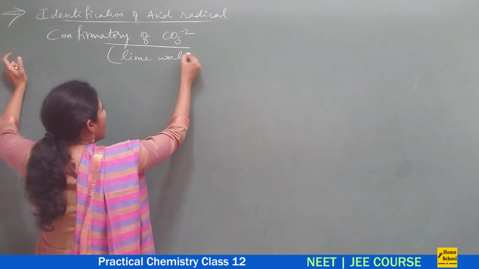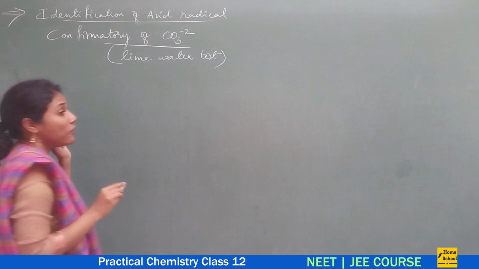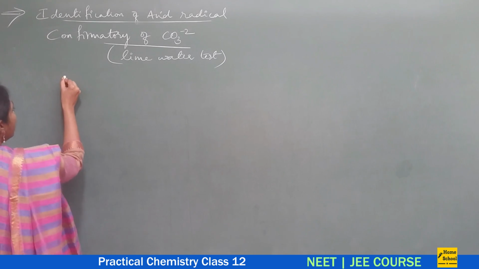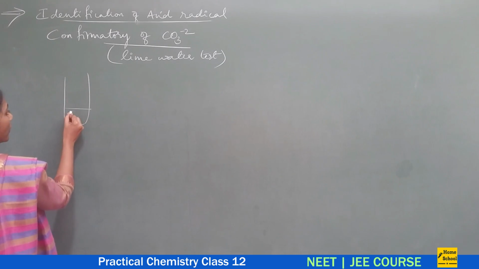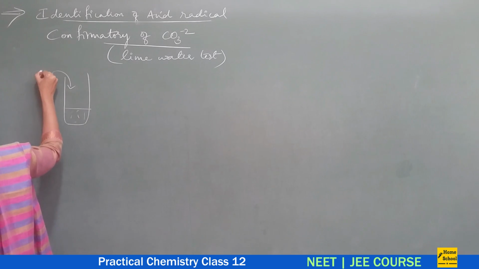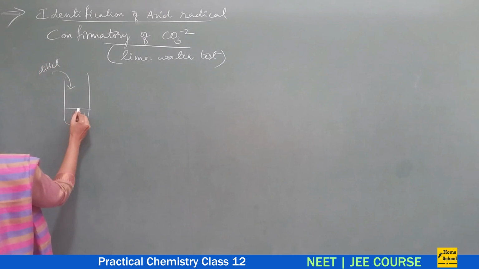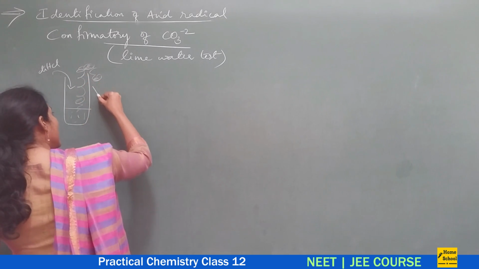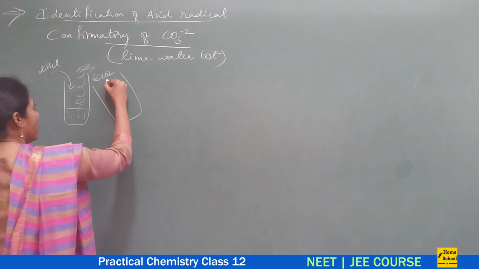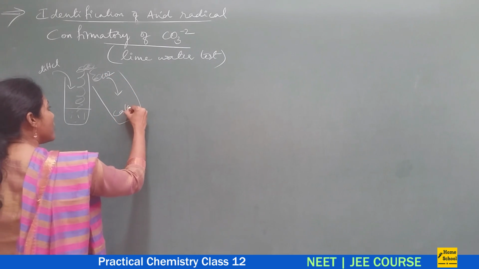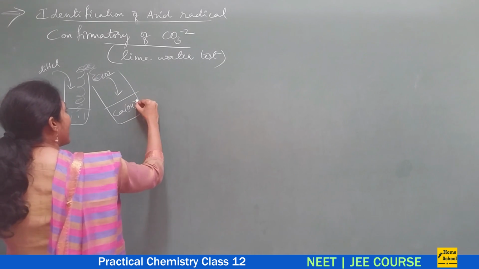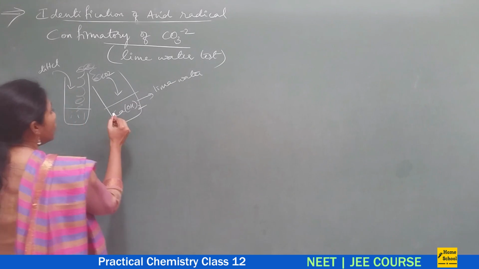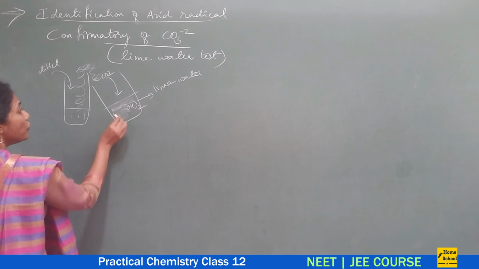It is called the lime water test, which is very famous, that you have studied right from your schooling. Imagine you have a test tube. Here you took a salt, you added dilute HCl. Immediately you will observe a brisk effervescence, a gas coming out. If you pass these carbon dioxide vapors through calcium hydroxide solution, which we call lime water, the calcium hydroxide solution would turn milky.